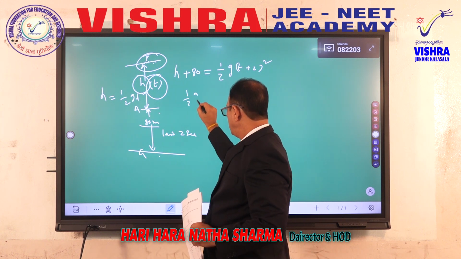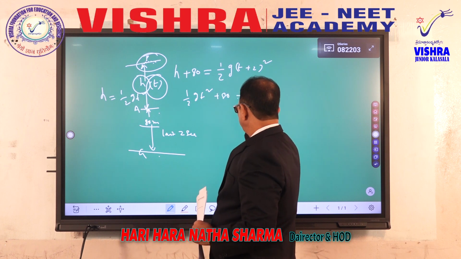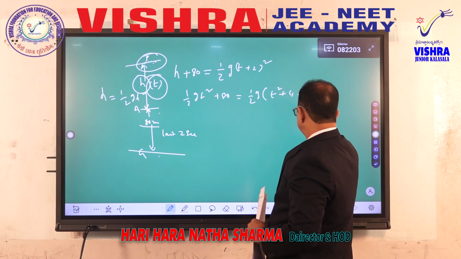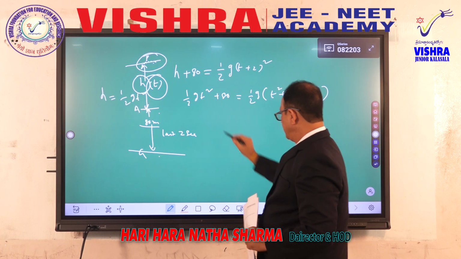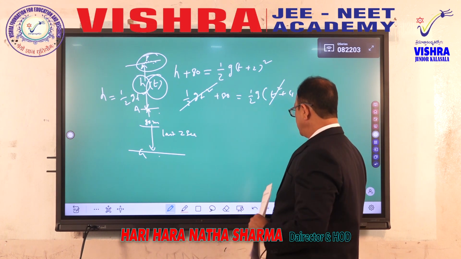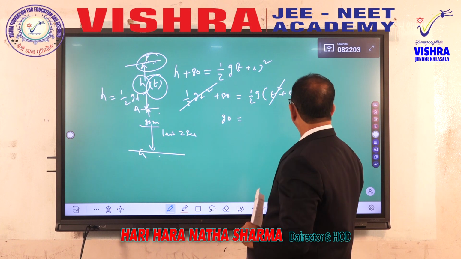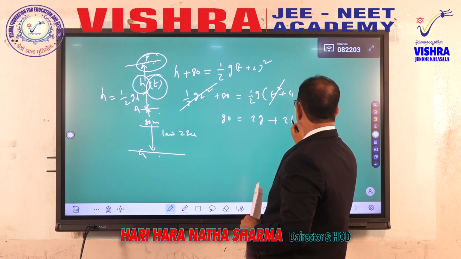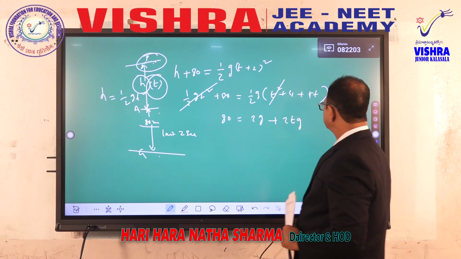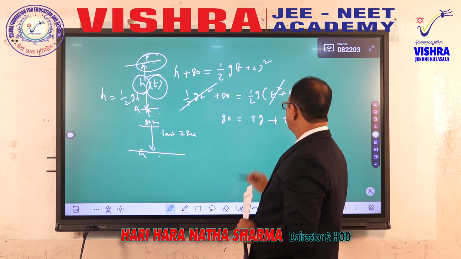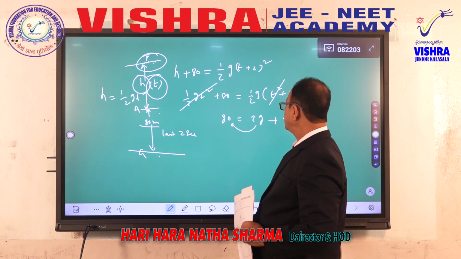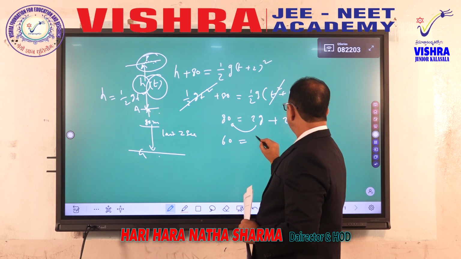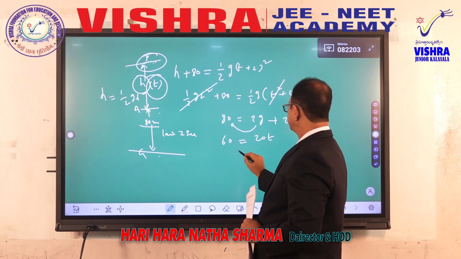Therefore, you can go like this. H is equal to half G T square, plus 80 is equal to half G (T plus 4) square. You can expand this. Here half G T square and here half G T square get nullified. 80 is equal to half G into 4, that is 2G, plus half G into 4T, that is 2GT. Isn't it? Is equal to 80. Now, G is 10, so it can be taken to the left hand side. 80 minus 20 is 60, is equal to G is 10, 20T. That is T is equal to